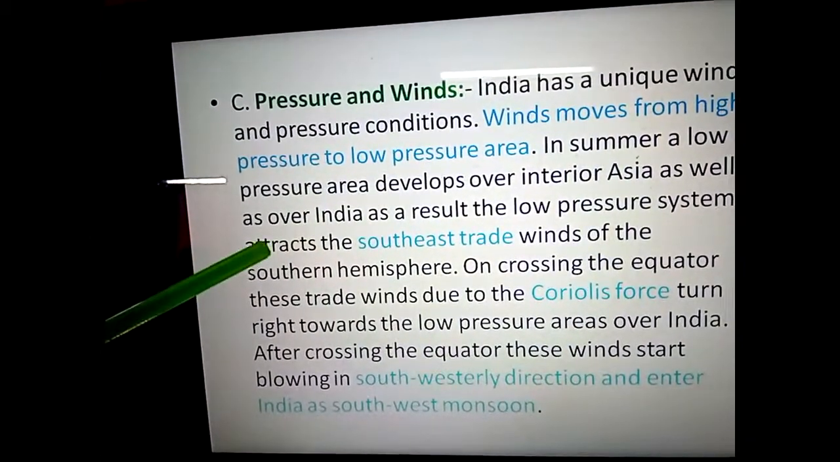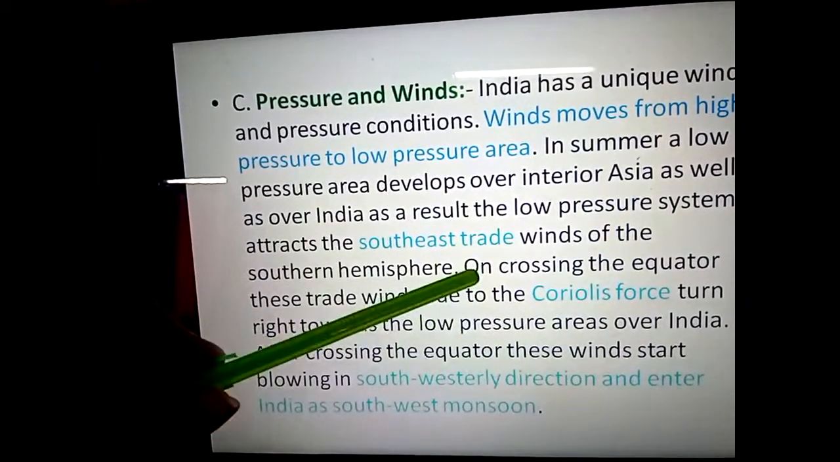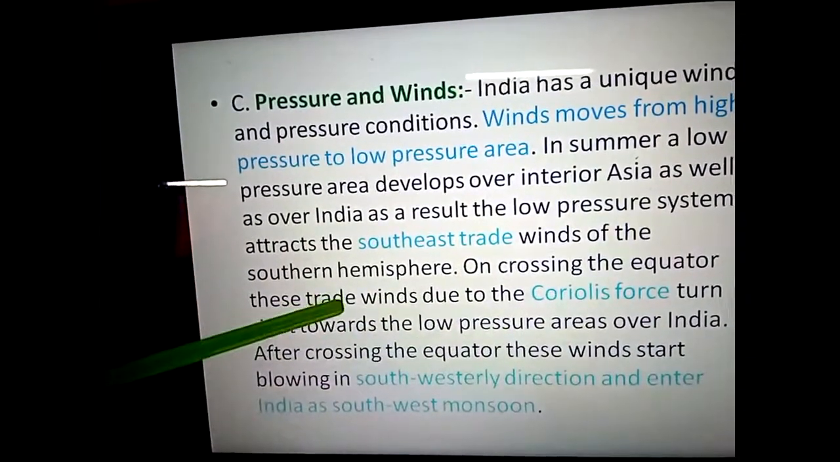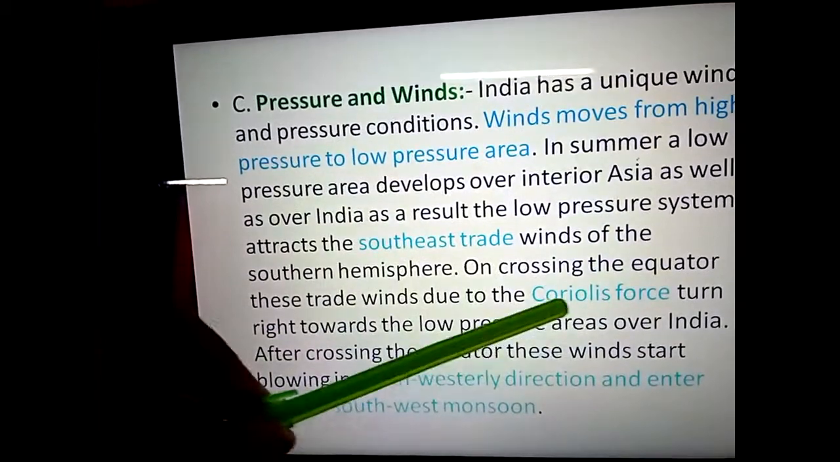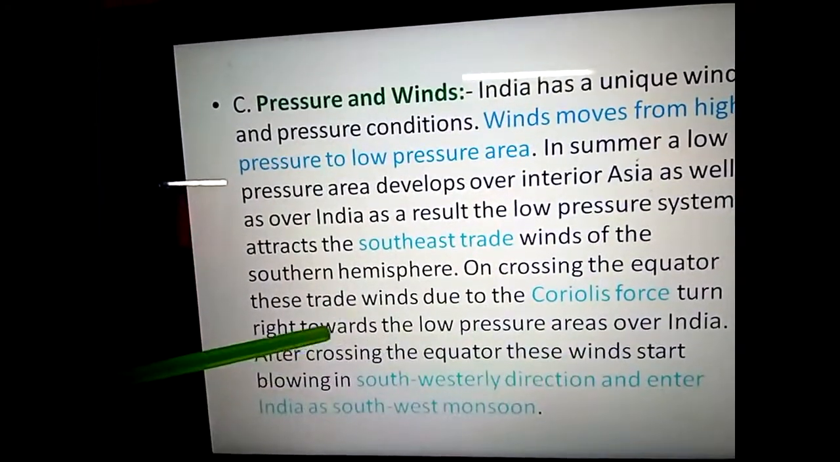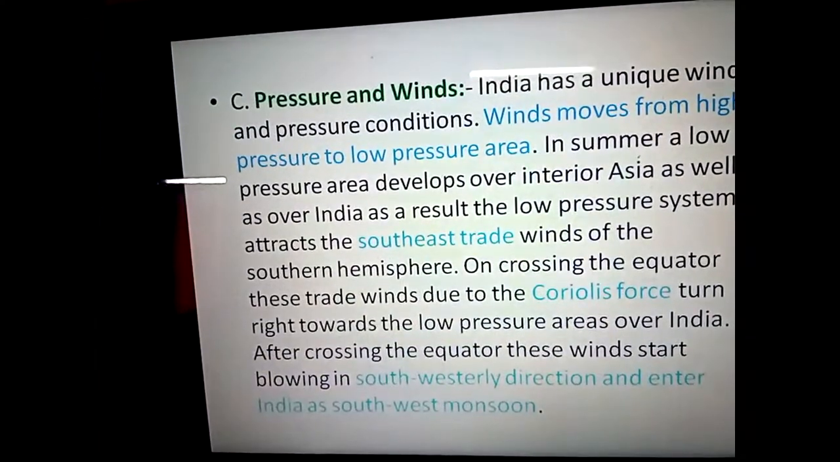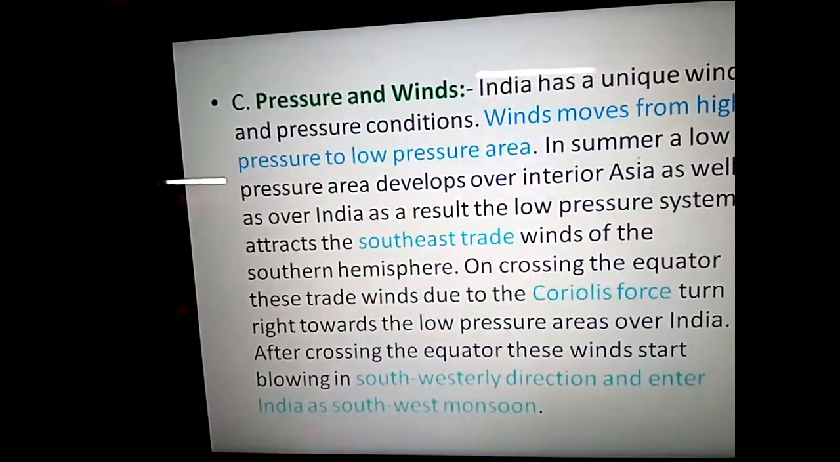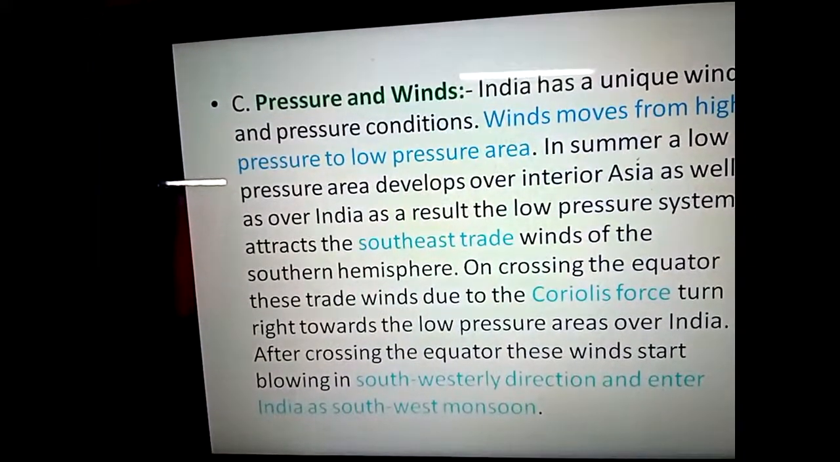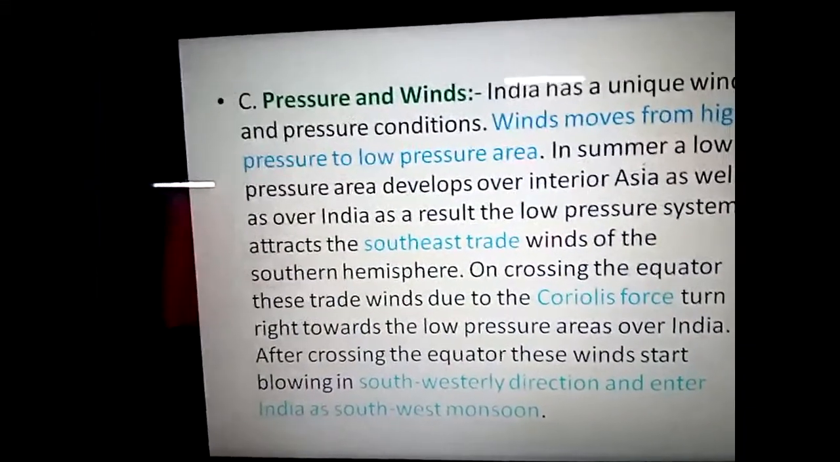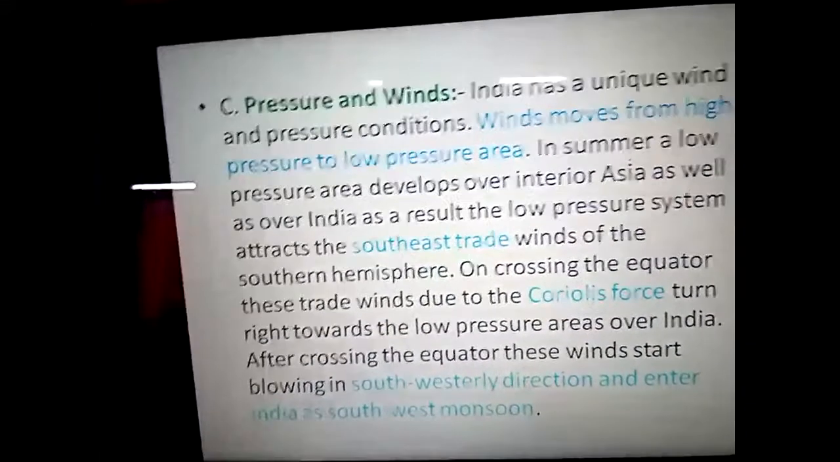Now on crossing the equator, the trade winds, due to the Coriolis force, turn right toward the low pressure over India. As I said, today I will discuss Coriolis force.